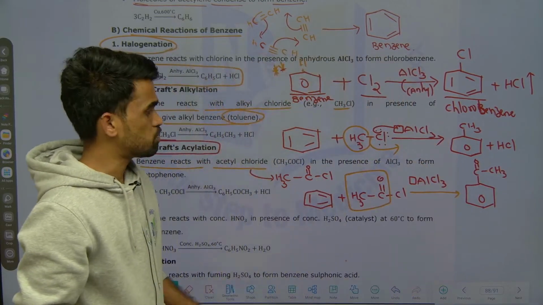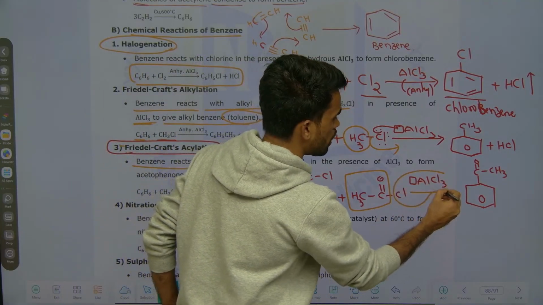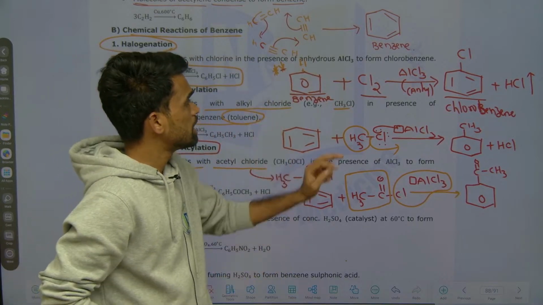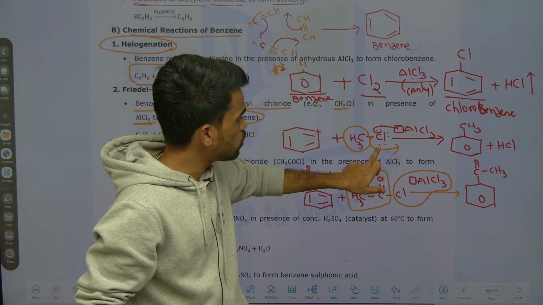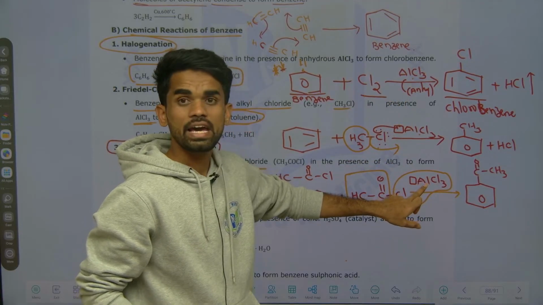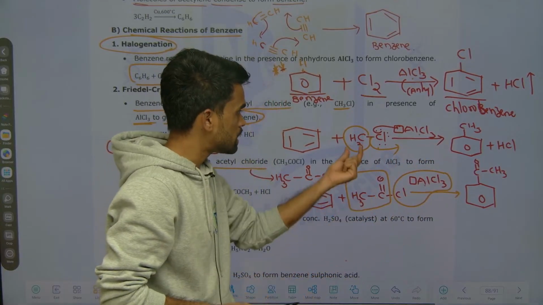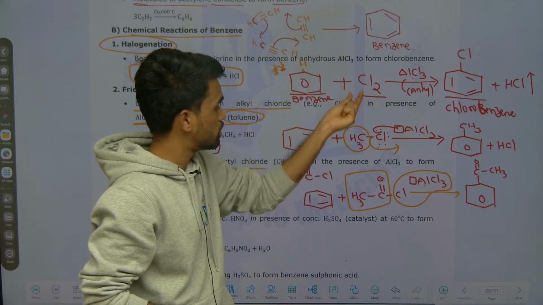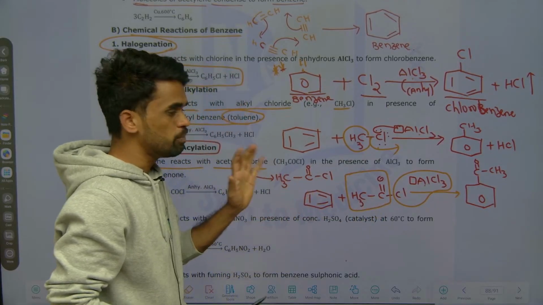So during this process what is removed here? This chlorine is removed. So if you observe, you can have a tricky way to remember. Whenever there is a halogen with AlCl3, that halogen is removed. The remaining part out of these two, one chlorine is removed, the remaining part, this alkyl group or this acyl group, will be attached to our benzene ring, that's it.